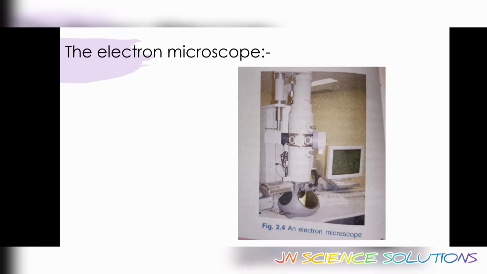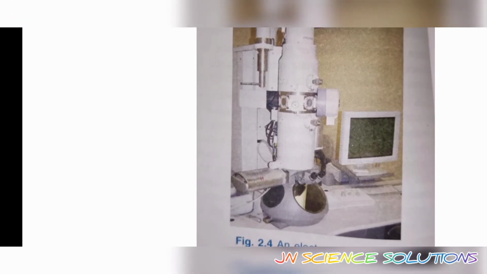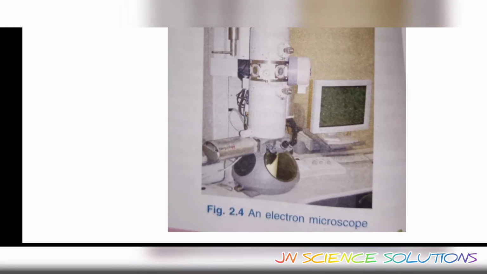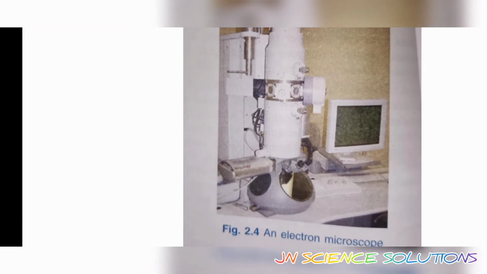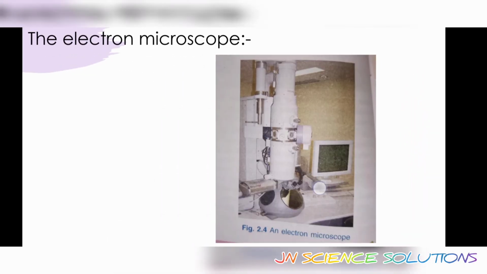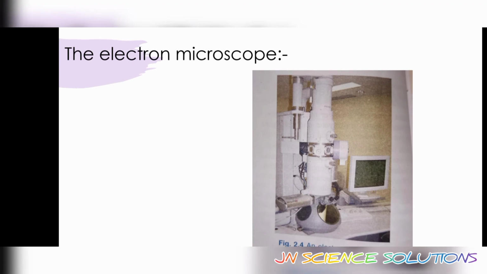In the next slide I can tell you what an electron microscope is. This is the electron microscope. They have not labeled the microscope, but it looks like this. It is so big and has been seen like this. The electron microscope is like this, and remember it has 200,000 times the magnification of the simple compound microscope.